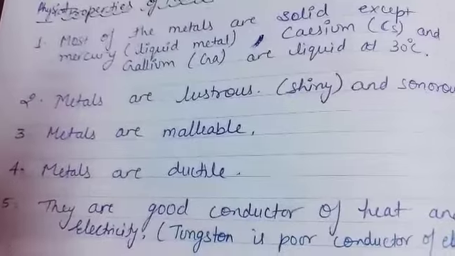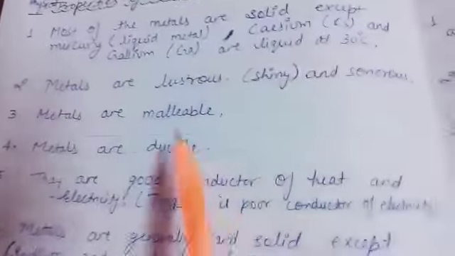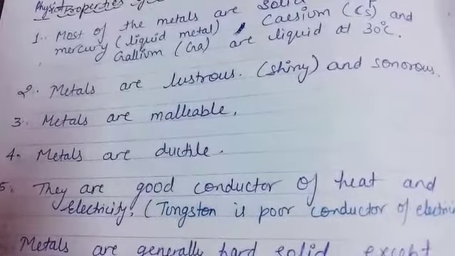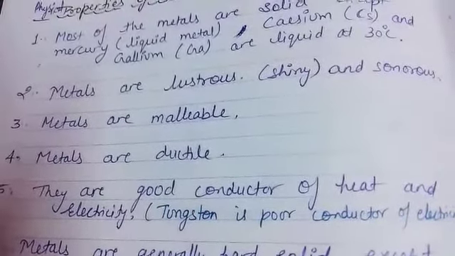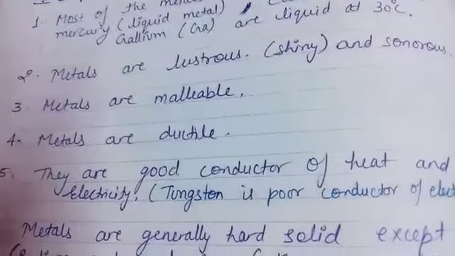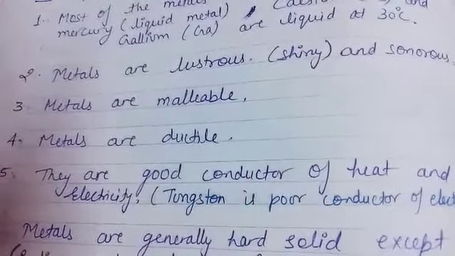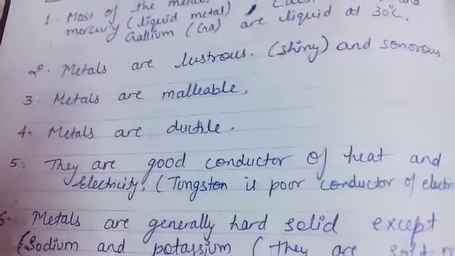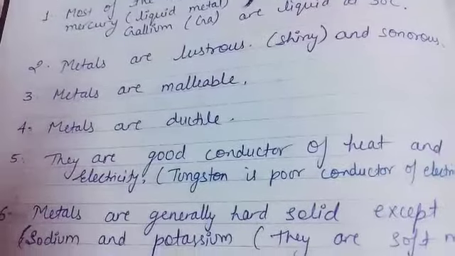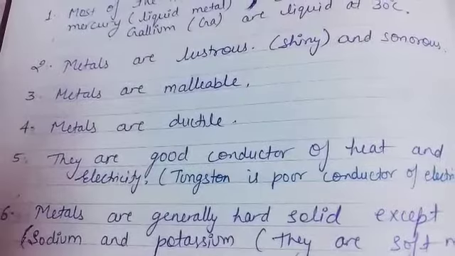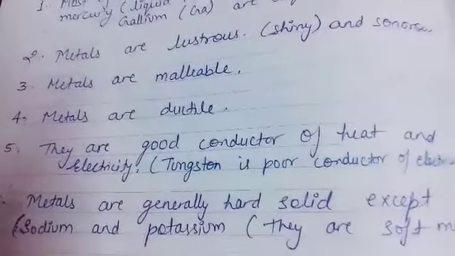Now in this one, malleable and ductile, we have one exception, that is zinc. At high temperature, zinc is also malleable and ductile, but at normal temperature it is non-malleable and non-ductile. At high temperature it is malleable as well as ductile. Now another one is, metals are good conductors of heat and electricity except tungsten. Tungsten is a poor conductor of electricity.